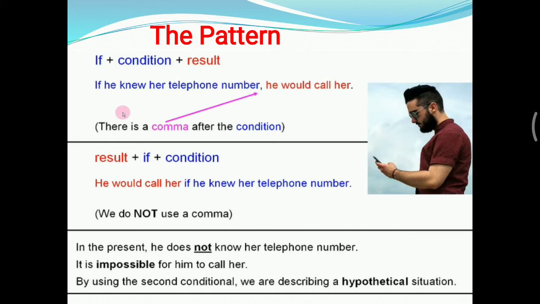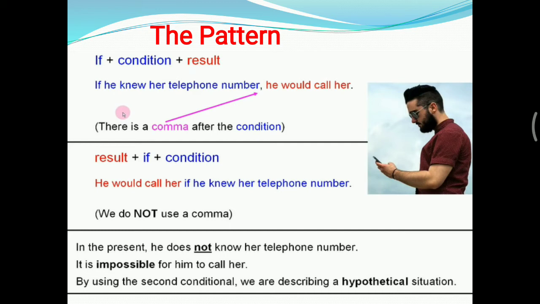And we can also change the order of the sentence. It could be like the result comes first, and then if, and then condition. Result, if, condition. It would be like he would call her if he knew her telephone number. Dia akan menelponnya jika dia tahu nomor teleponnya. So in this case, we do not use a comma. Okay, that was another example of the second conditional sentence.